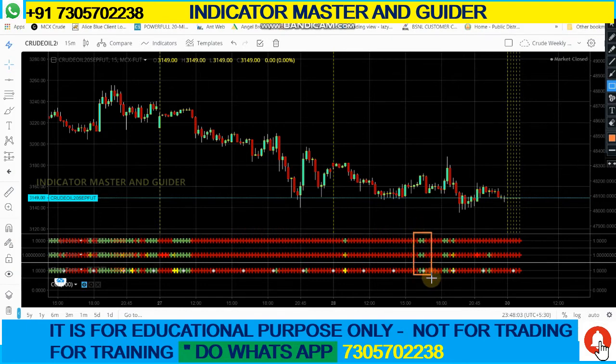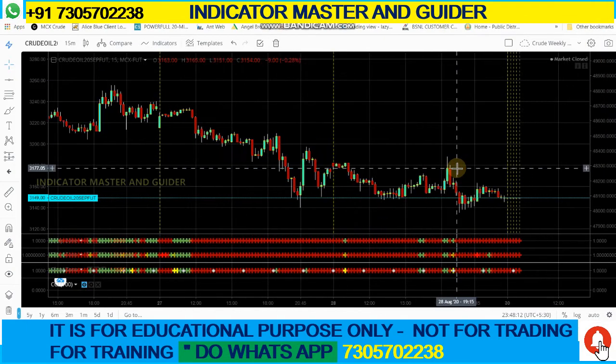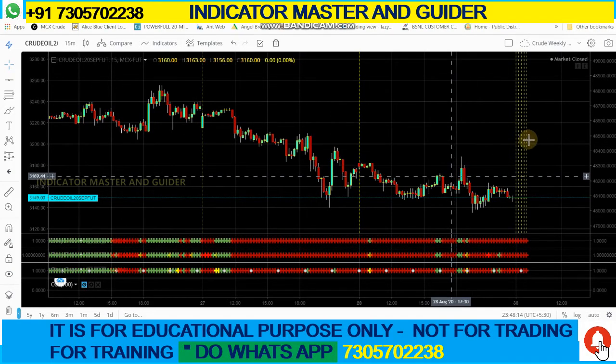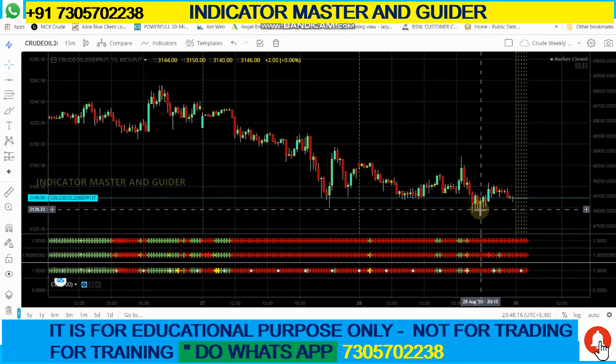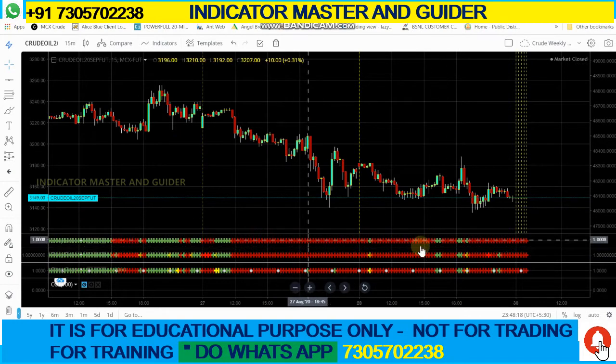What this choppy indicator is telling is that before that, we need to draw the Fibonacci level to take the trade with the usage of choppy indicators. I will show how to use this choppy indicator.